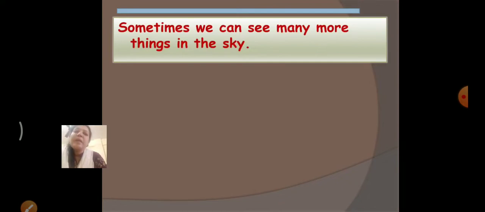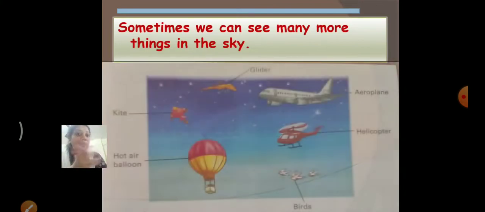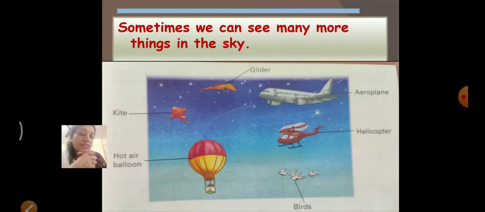Sometimes we can see many more things in the sky. Yes, sometimes you can see many more things in the sky like glider, kite, hot air balloon, aeroplane, helicopter and birds. There are so many things we can see in the sky.